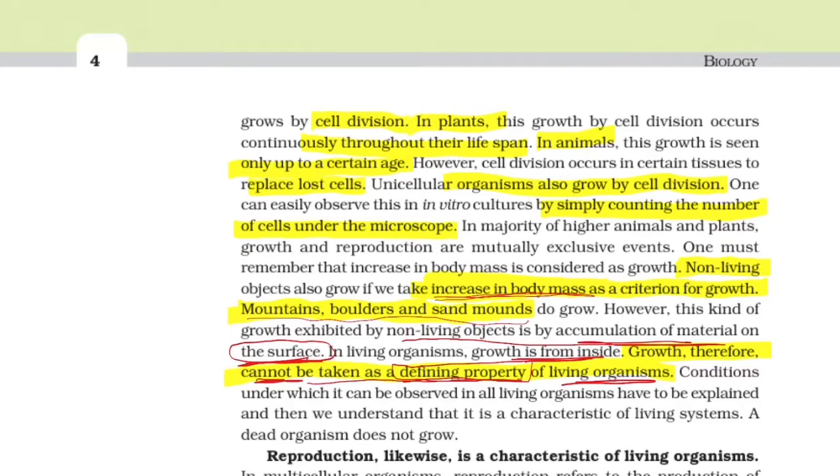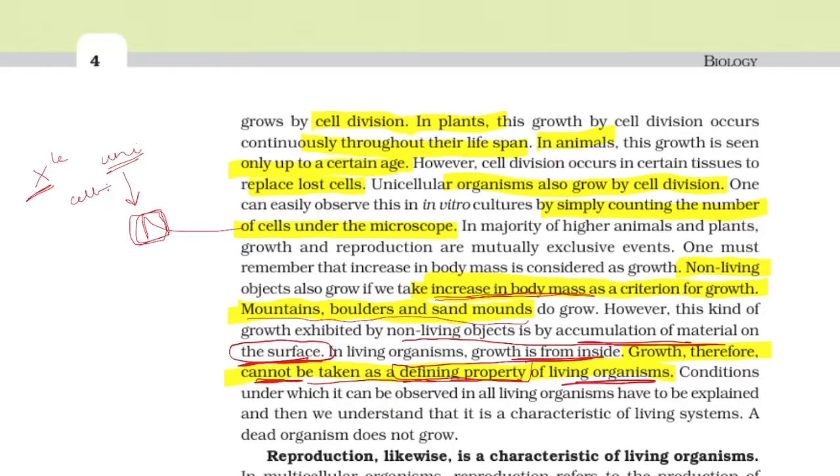If I have to summarize it again, we have multicellular organisms and we have unicellular organisms. Both of them grow by cell division. In case of unicellular organisms, how is growth considered? By simply counting the number of cells under the microscope.